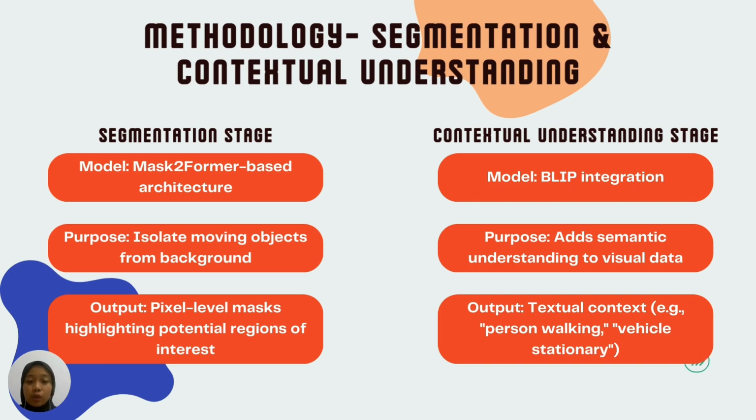And then we combine Mask2Former's masks with BLIP's semantic labels. Each segmented object gets not only a bounding box and mask, but also a contextual tag. This allows us to detect anomalies that are semantically unusual and not just visually different. For example, a person standing still in a crosswalk might be flagged even if they look normal visually.